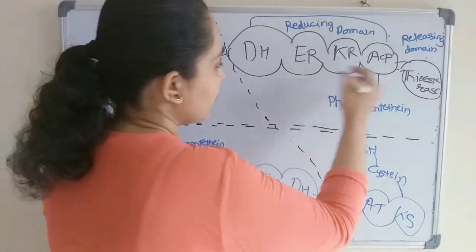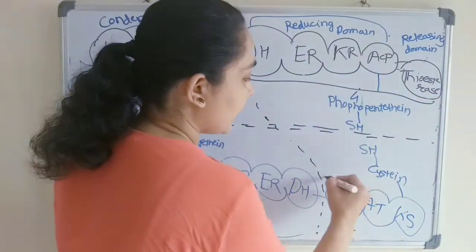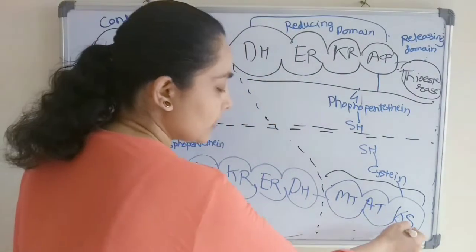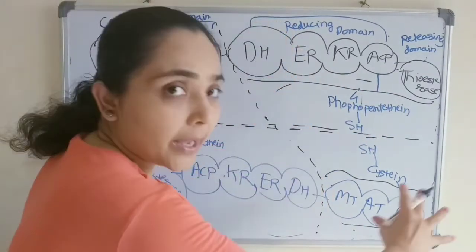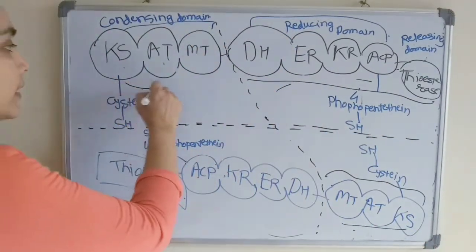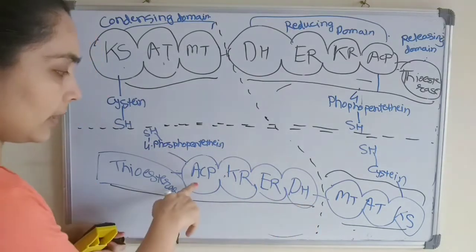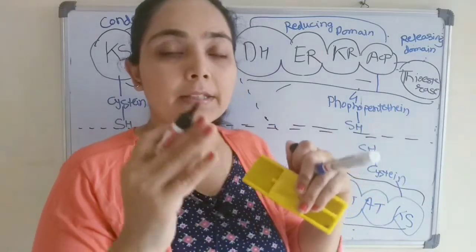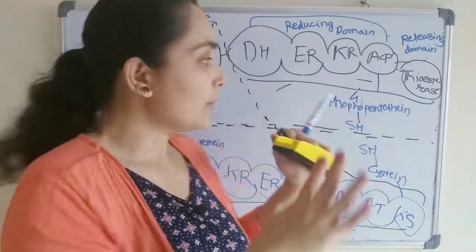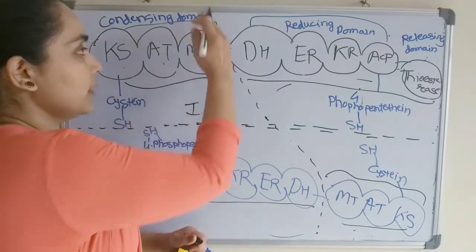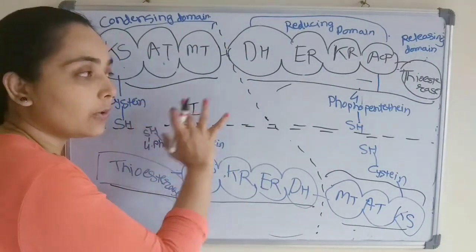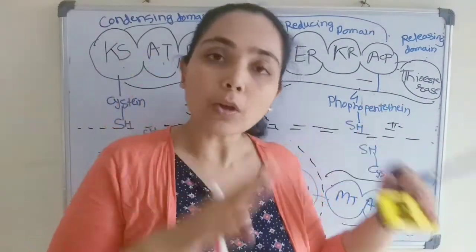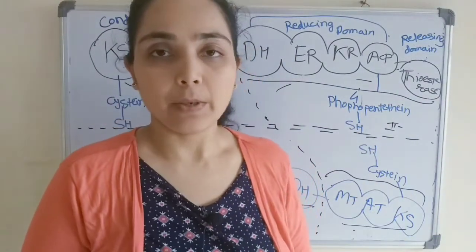This will interact with the first half of this second monomer. So these three enzymes, these four enzymes, will make one functional unit. Here also these three enzymes and here four enzymes along with acyl carrier protein will make another functional unit. So that way the fatty acid synthase has two functional units. Suppose this half is the first functional unit, this is the second functional unit. So that way simultaneously in both functional units fatty acid synthesis will take place.